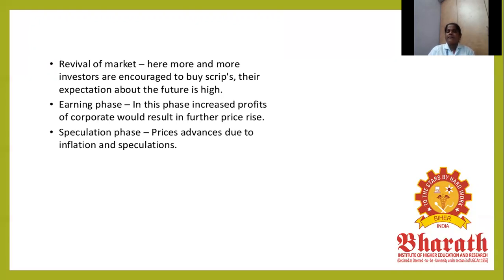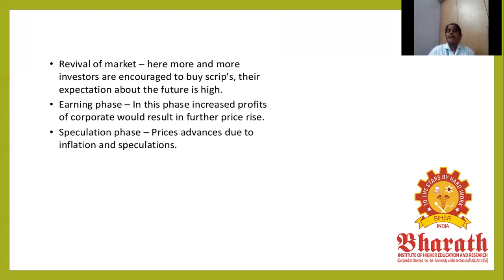Earning phase: the increased profit of the corporate would result in a further price rise. Further, the price earning per share is an increase. Every investor's expectation is that it is more than the face value, and it gets an earning on the share value.